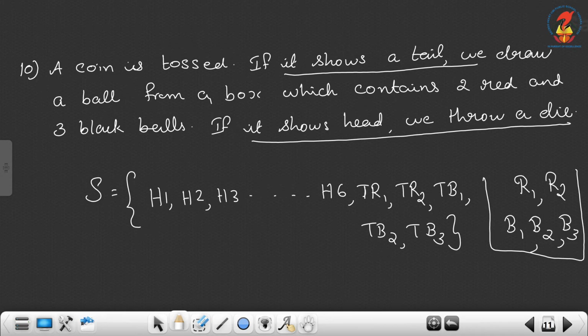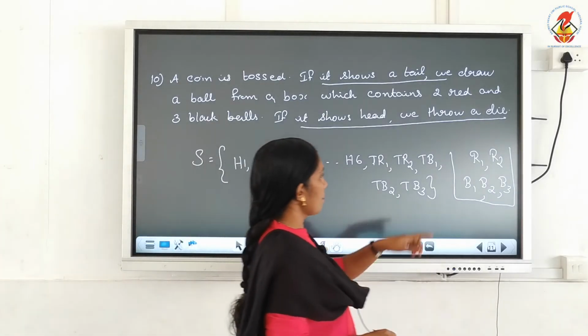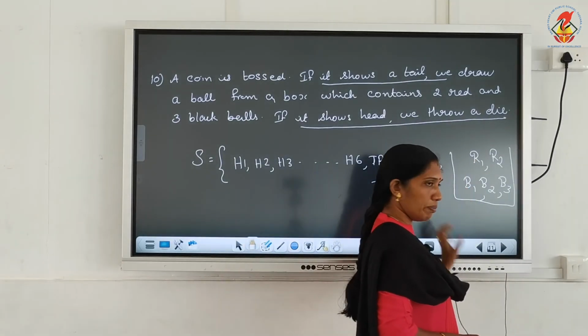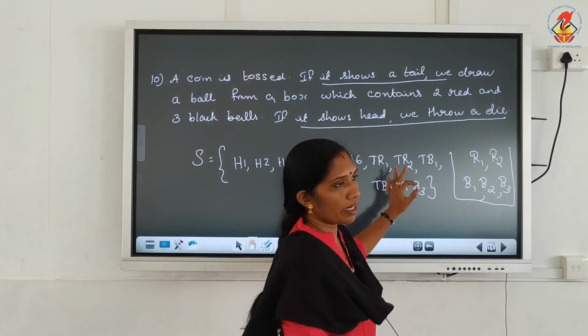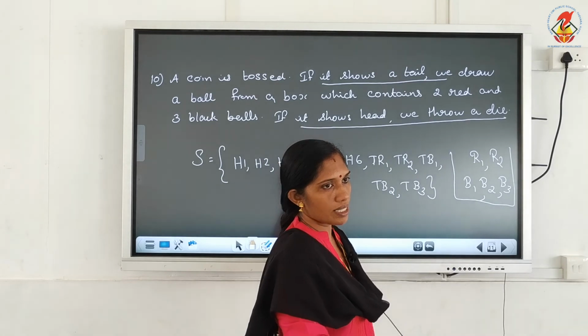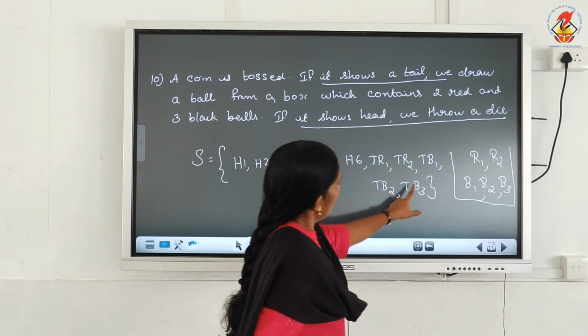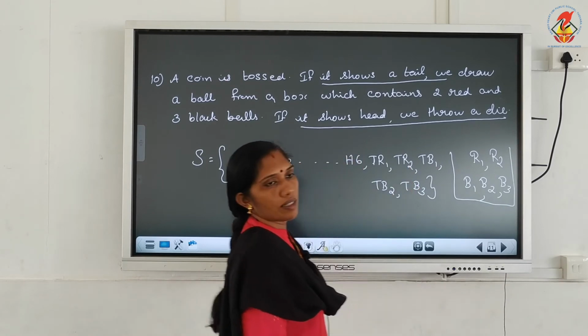Here the balls are not identical, that's why we give the numbers. Otherwise you can just write R and B. So here TR and TB would be the only cases, but since the balls are not identical, 5 possibilities are there.